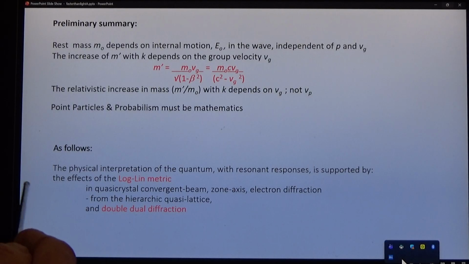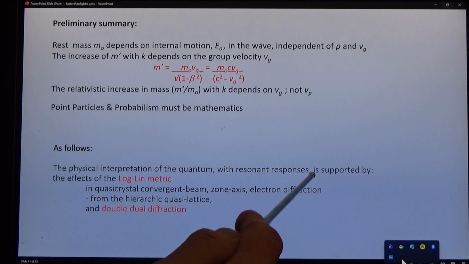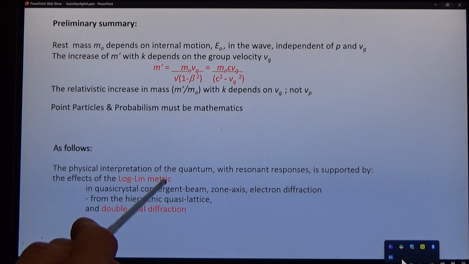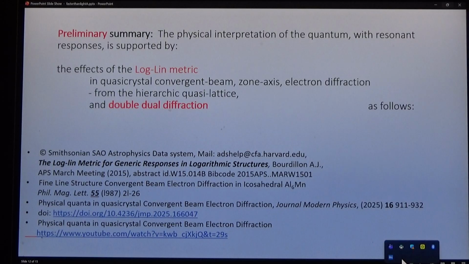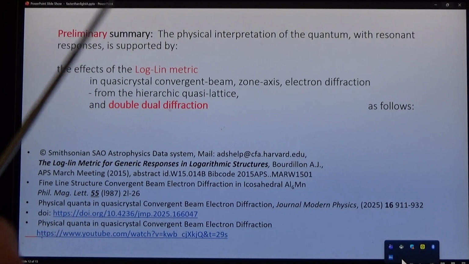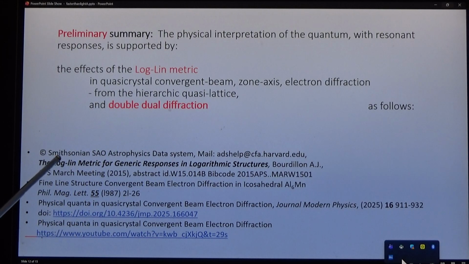The physical interpretation of the quantum with resonance response is supported by the effects of the Log-Lin metric, which I'm going to describe. And references to this work are given on this page. Press pause to read them, and notice that the Log-Lin metric is registered by the Smithsonian SAO Astrophysics Data System.